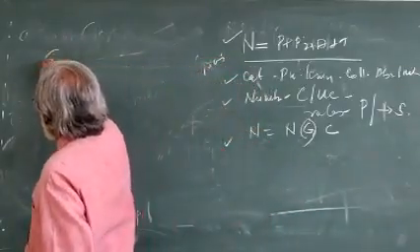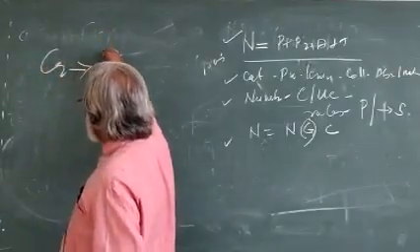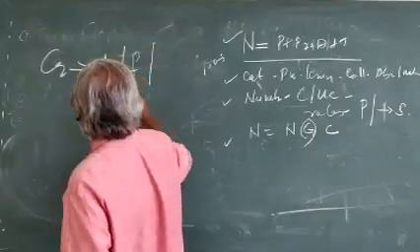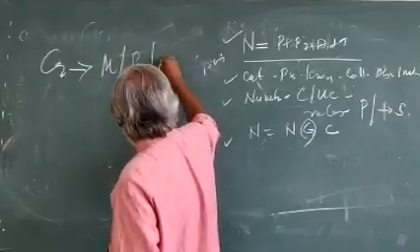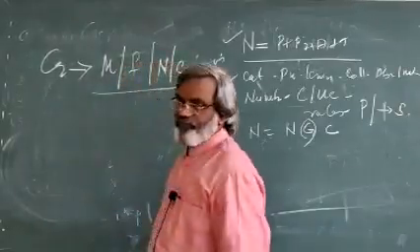Gender system, you can copy, you can formulate like this. First one is masculine, second one is feminine, third one is neuter, then common gender.